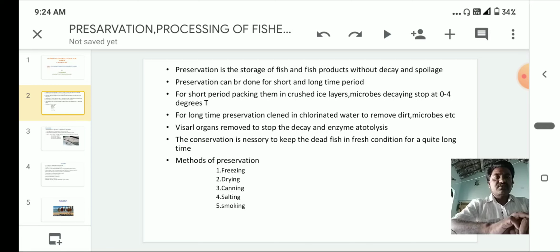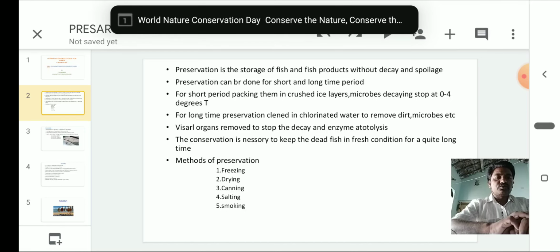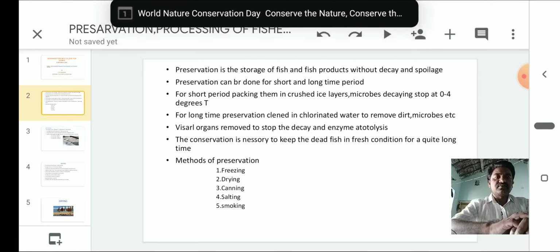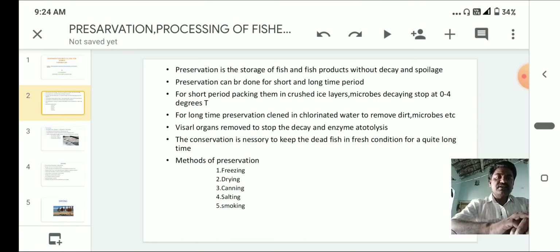For long term preservation, the fish is cleaned in chlorinated water to remove dirt, microbes, etc. Visceral organs are removed to stop decay and enzyme autolysis.